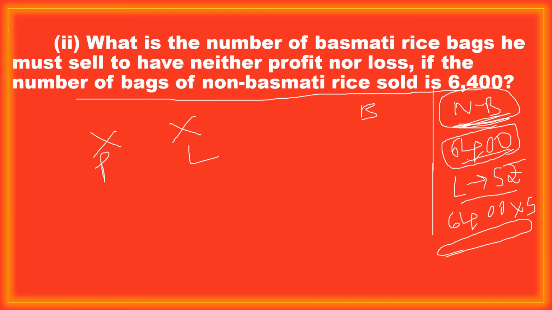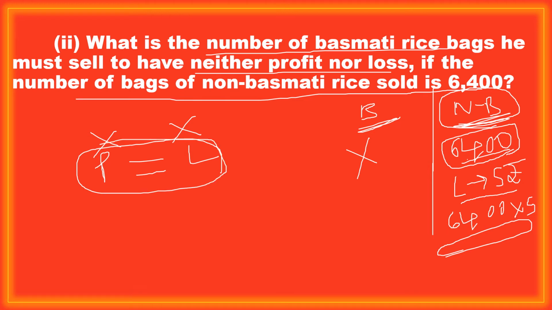Coming to basmati rice, he didn't give how many basmati rice bags were sold. But he gave one condition that he has neither profit nor loss. Neither profit nor loss means you should equate these two. Whatever profit you got should be equal to the loss on the non-basmati rice bags.